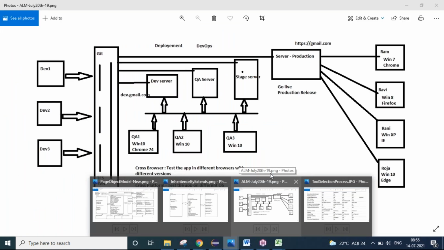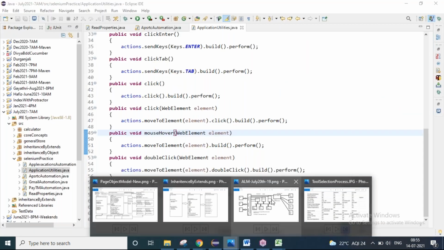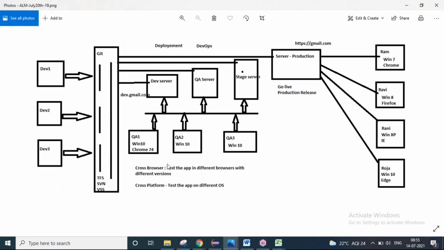And our journey will start first with manual testing, because without testing the application manually, you can't enter into automation. First, a manual tester has to certify the application, then only the automation testing has to be started. Because you have multiple releases, and whenever you have so many releases, testing manually is a bit difficult. I can say impossible, because see, Ram, Ravi, Roja, Rani, they are your end users, right?